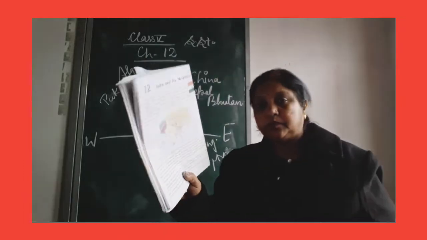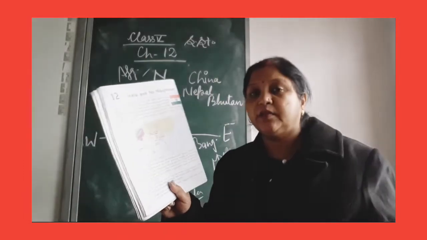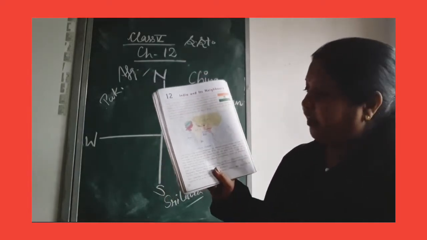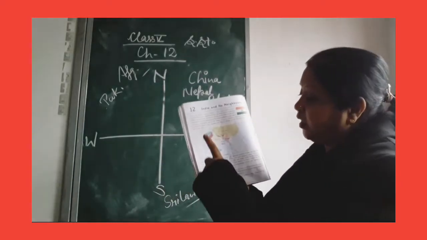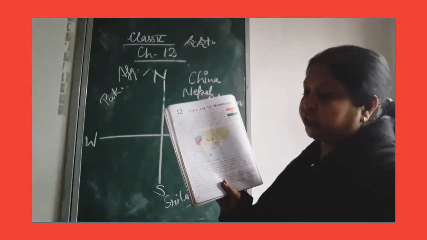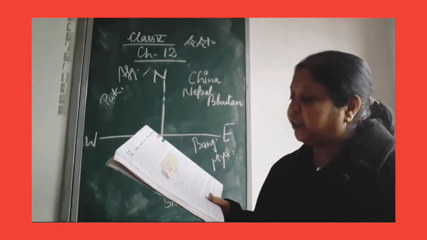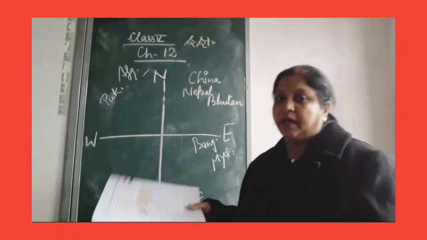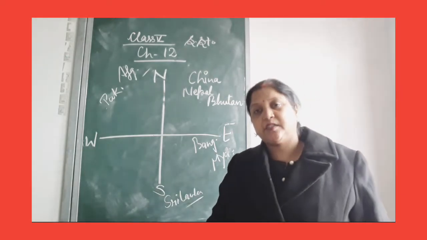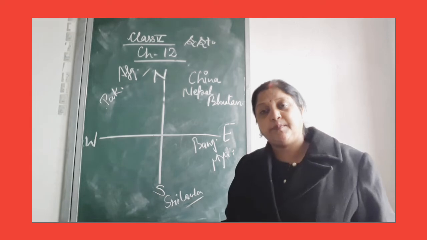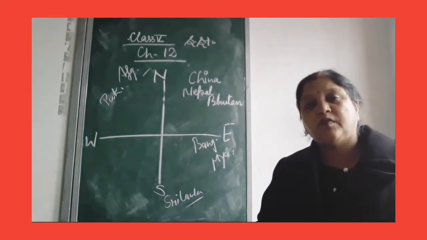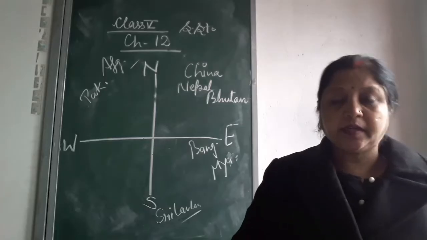So, come on, tell me in north direction which neighboring countries? China, Bhutan, Nepal. Very good. In west direction, Afghanistan, Pakistan. Very good. In south direction, Sri Lanka. East direction, Bangladesh and Myanmar. Very good. So, how many neighboring countries? 8. North direction, Nepal, yes. China, yes. Bhutan. West direction, understand?